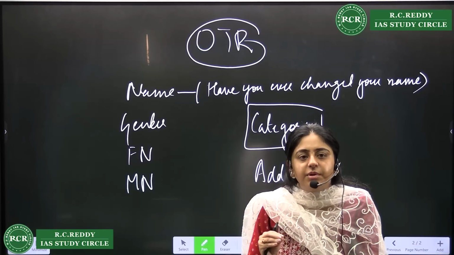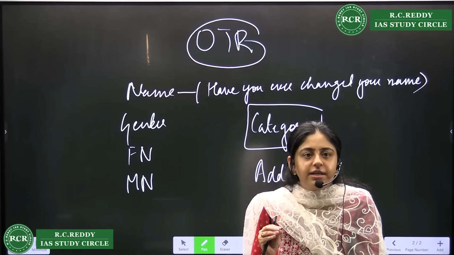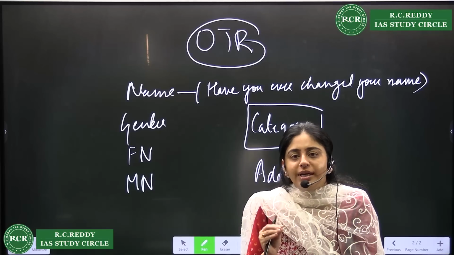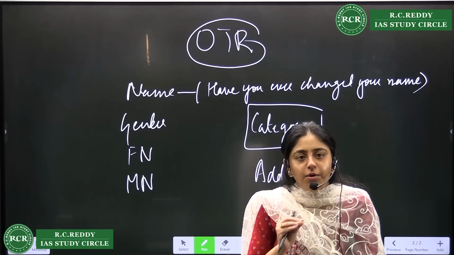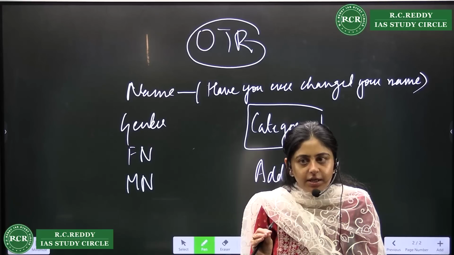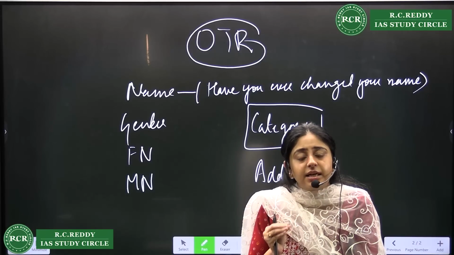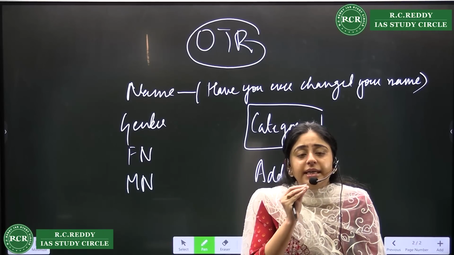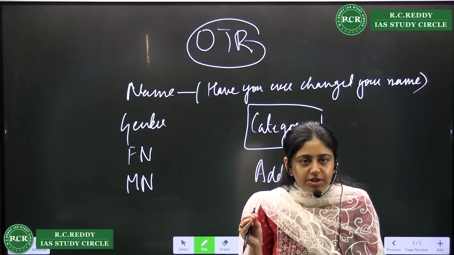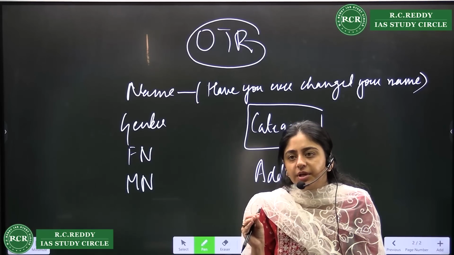Or if you are in the disabled category, that is only allowed once. It cannot be changed ever, right? So please keep these things in mind. Address can be changed, but the email and mobile number can never be changed, right? Are we clear about OTR?